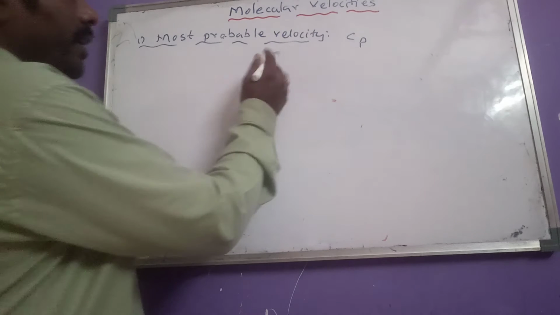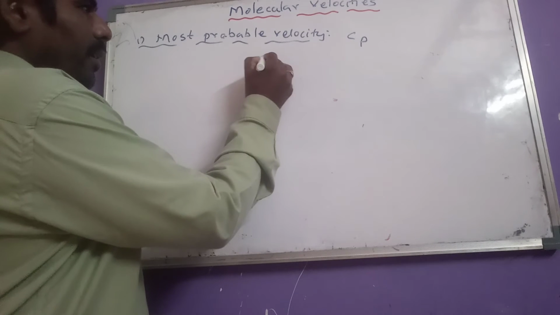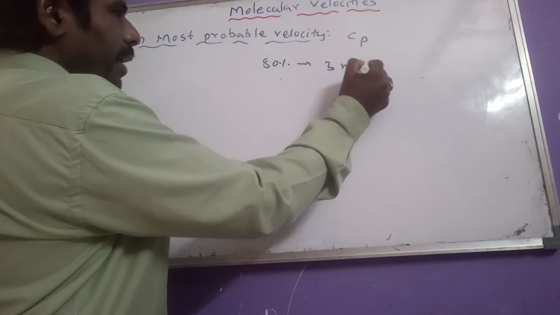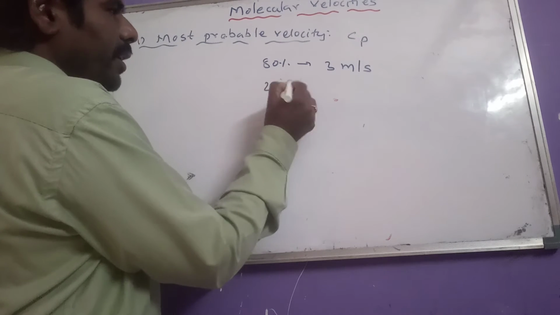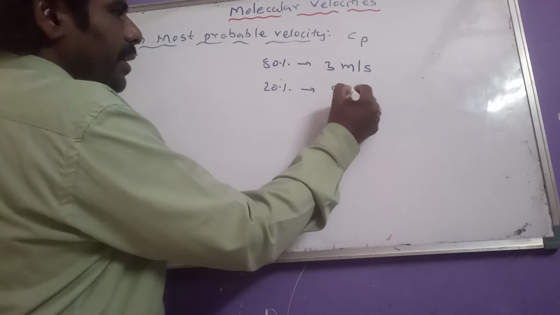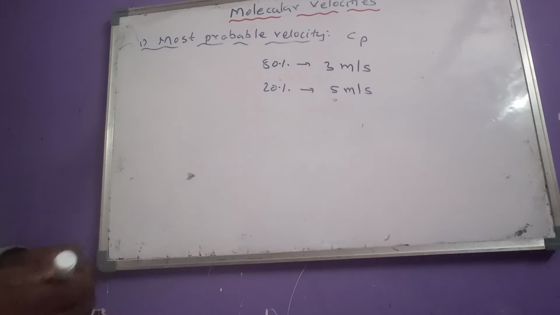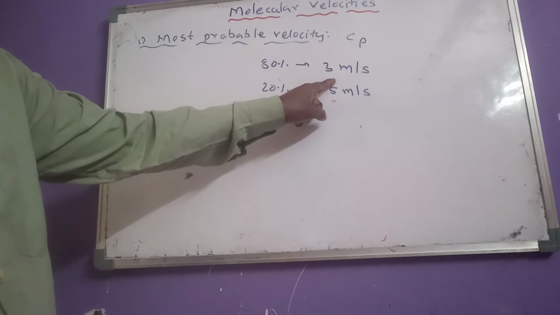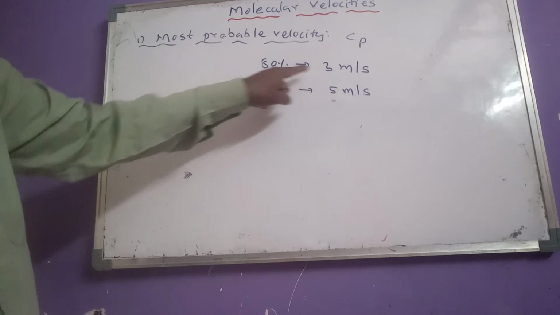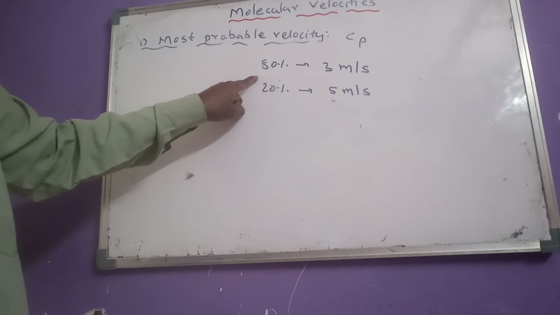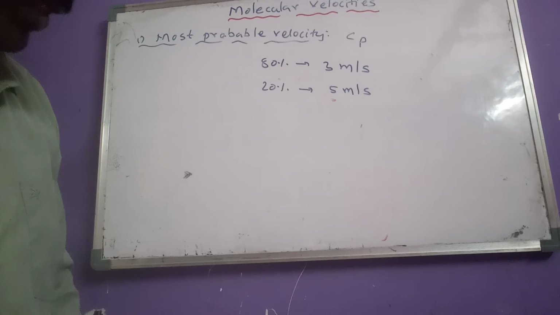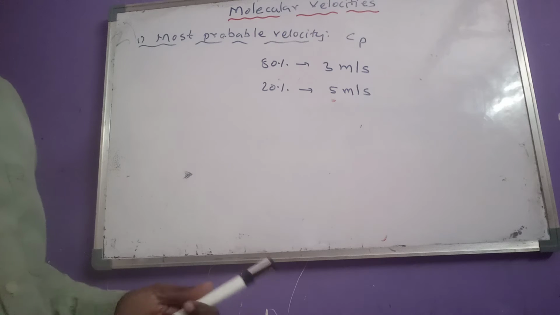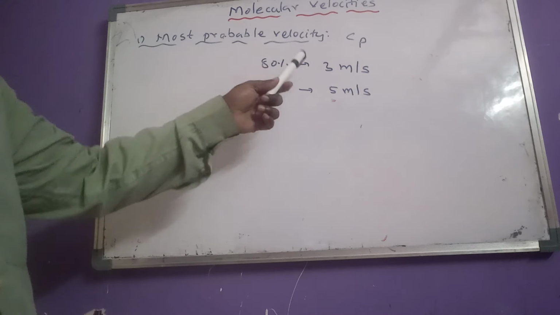One example here: in a gas sample, 80% of molecules have the velocity 3 meter per second, and 20% of molecules have the velocity 5 meter per second. Therefore, the most probable velocity is 3 meter per second, because it is possessed by the most number of molecules. Like that, the velocity possessed by the most number of molecules in a gaseous sample is known as most probable